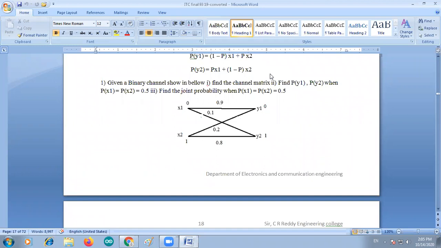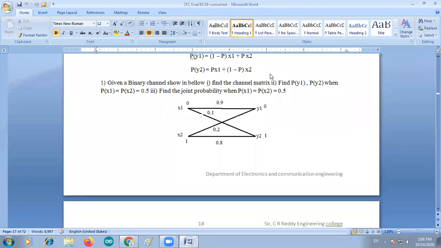All these classifications depend on the channel matrix. The channel matrix is nothing but the elements P of y by x, where P of y by x is the conditional probability when x is the input and y is the output of the channel.